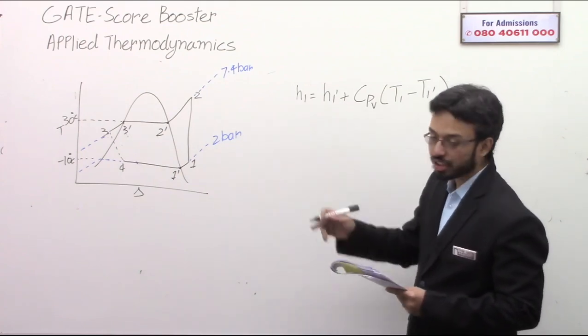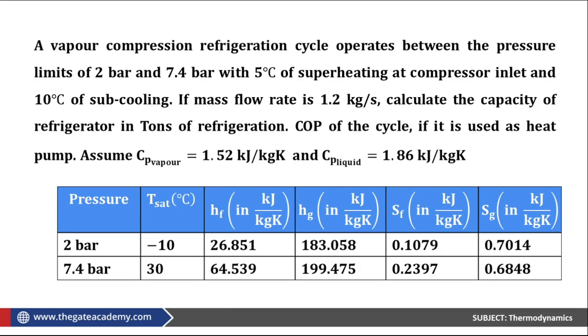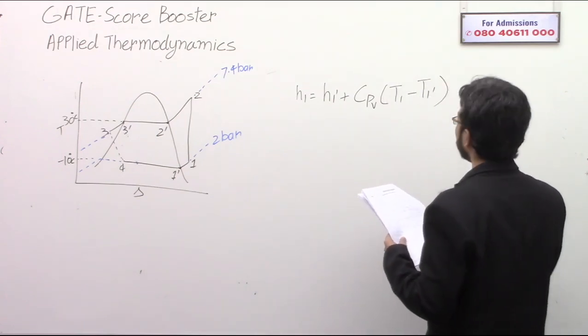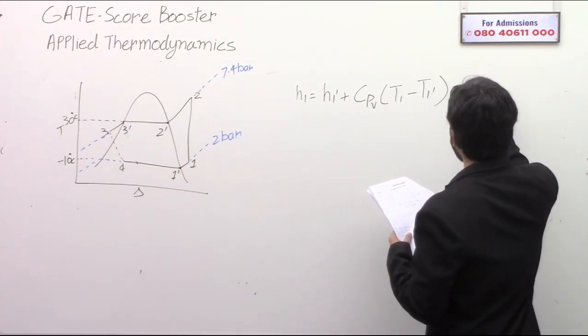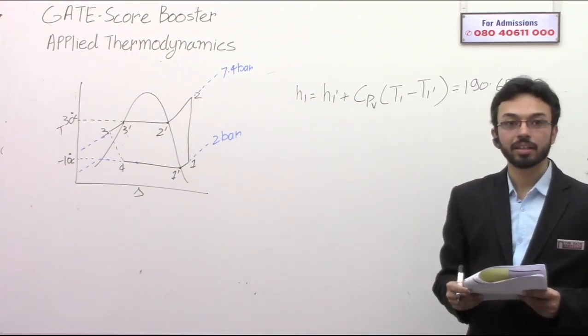Okay, H1 dash you can take from the chart. Basically H1 dash is nothing but Hg at 7.4 bar, that is 199.475. So from this when you substitute, you will get H1 as 190.658. This is H1. Okay, clear up to this?